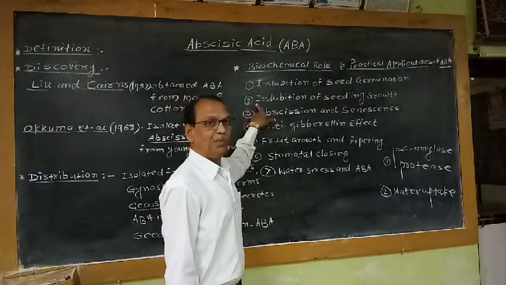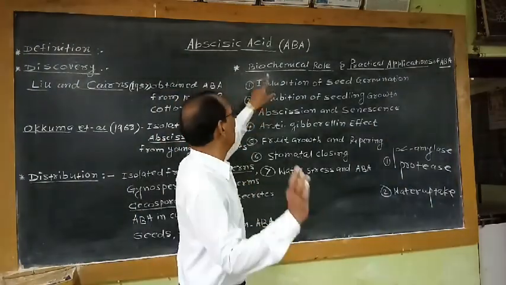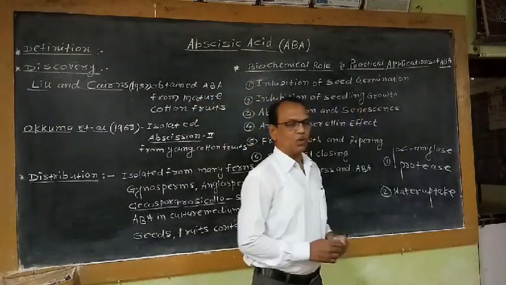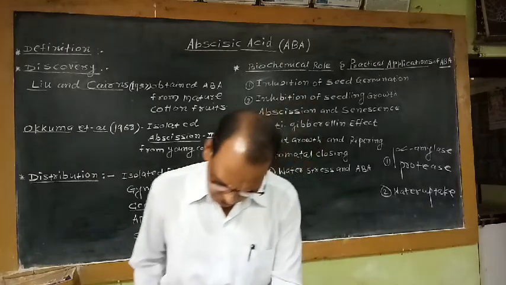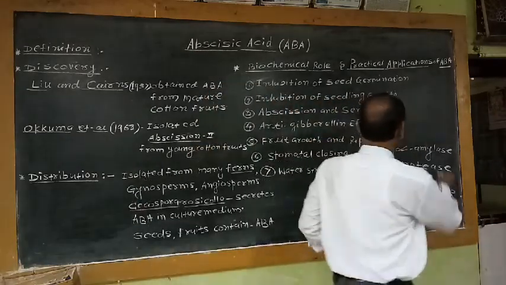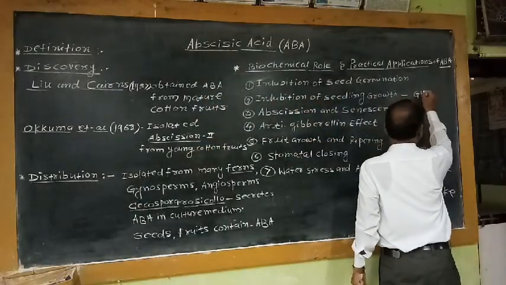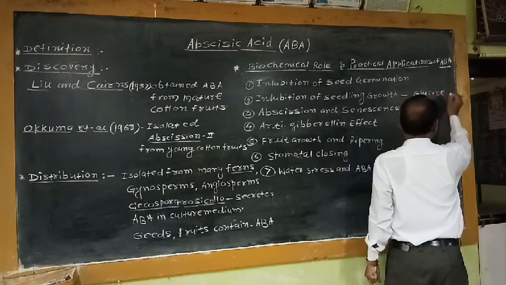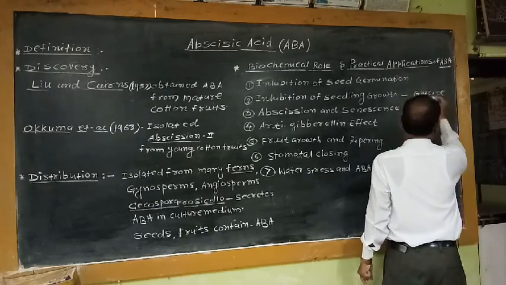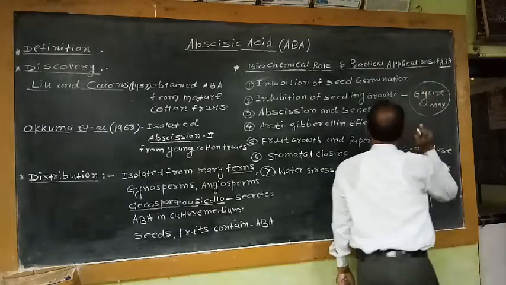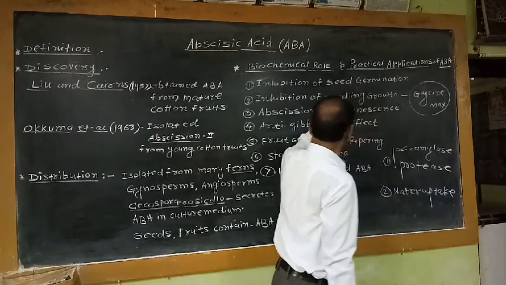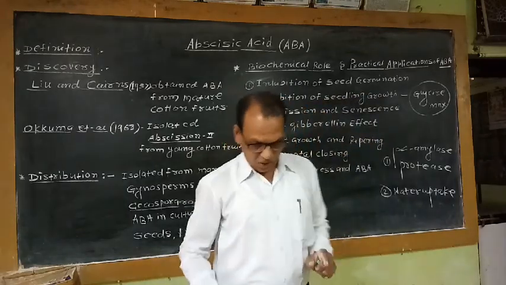Then the second biochemical role of ABA is inhibition of seedling growth. Inhibition of seedling growth was reported in Glycine max seedlings.